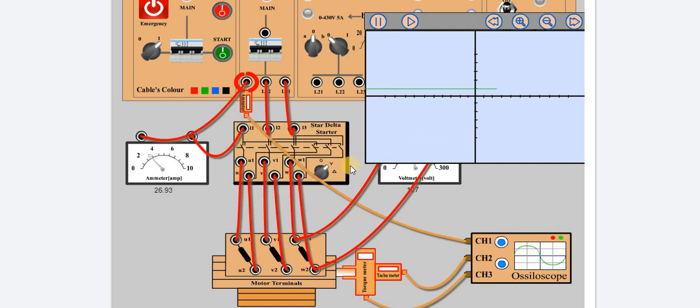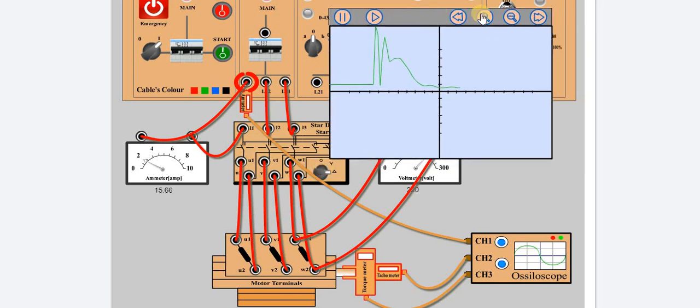Now you will be switching to delta. Delta condition. What should the current be in the starting case? This is the running condition.